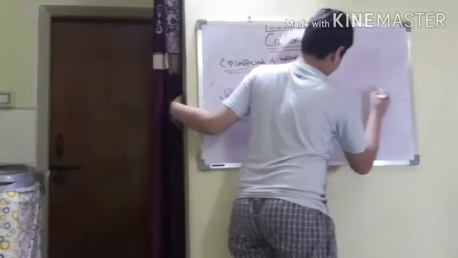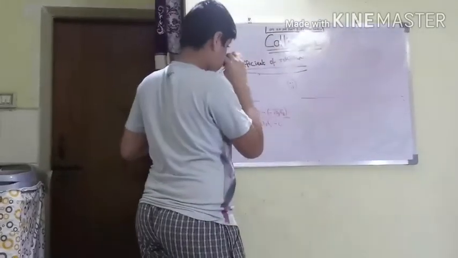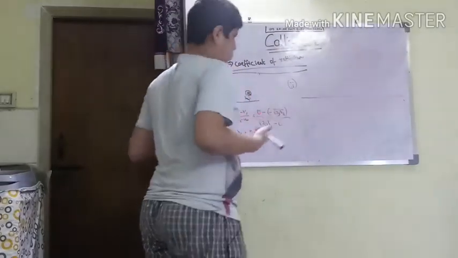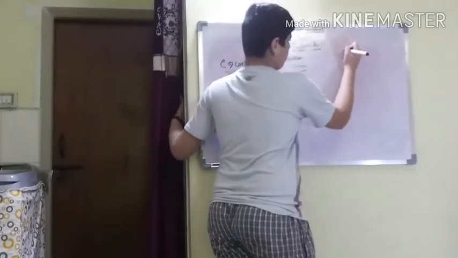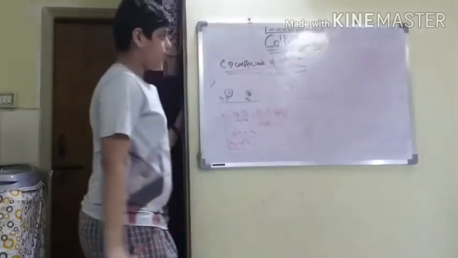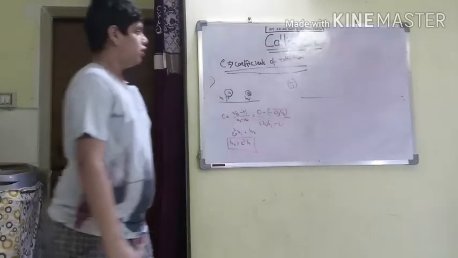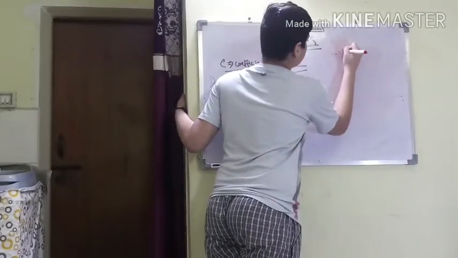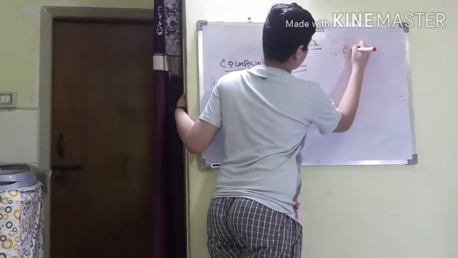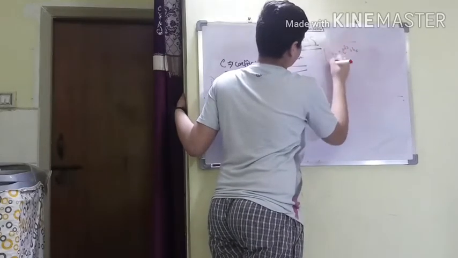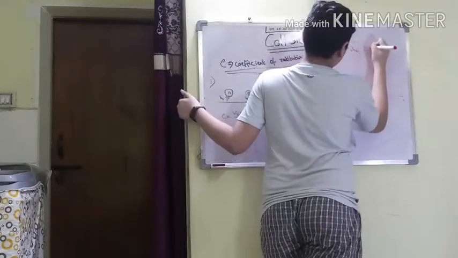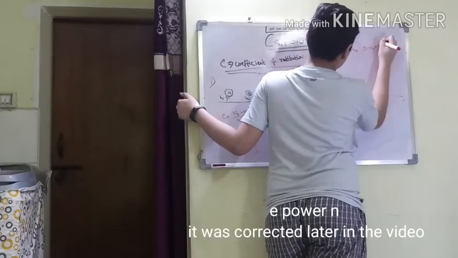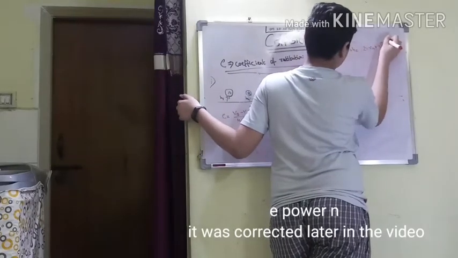Okay, one thing you need to note down here, I'm not telling the derivation for this one because we don't want to make the video very lengthy. So hn is equal to e power 2n into h naught, and vn is equal to e power n into v naught.